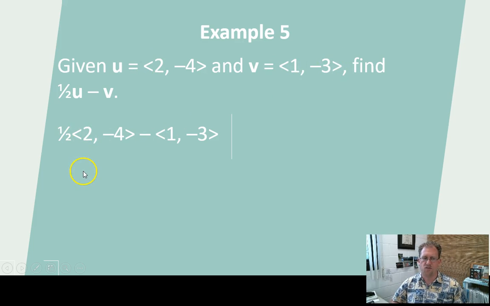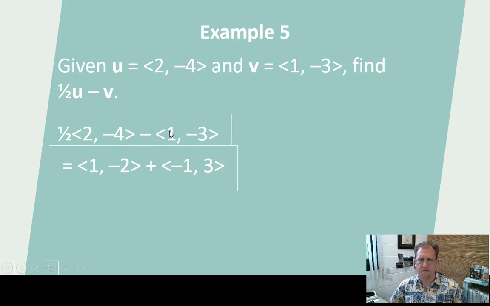So 1/2 times 2 is 1. 1/2 times -4 is -2. And then I'm going to add the opposites. What's the opposite of 1? -1. What's the opposite of -3? 3. I'm going to add them together. 1 plus -1 is 0. And -2 plus 3 is 1.